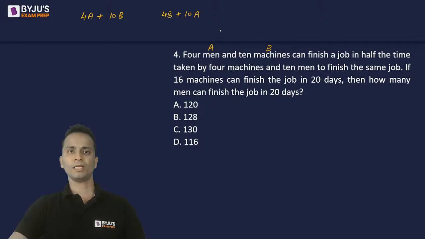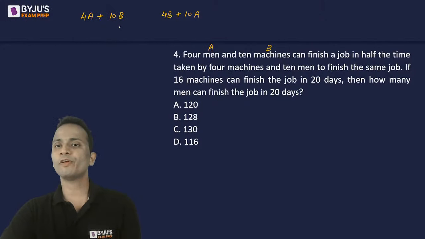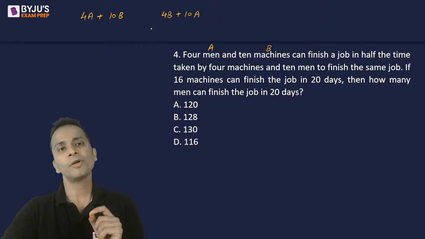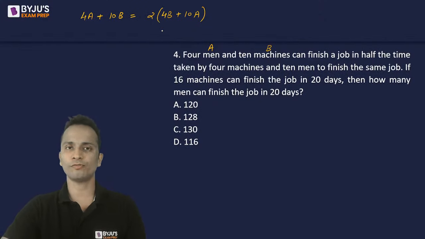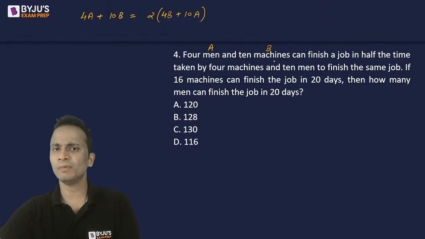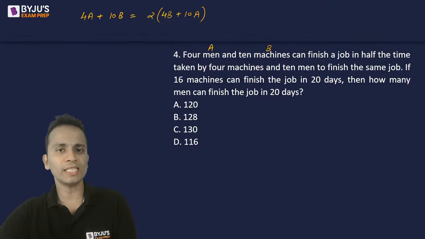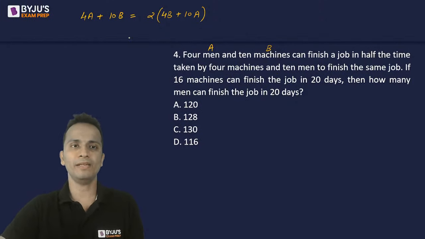Now, why could the first set of workers finish the job in half the time? Because their efficiency is twice that of the second set of workers. So four men and 10 machines can finish the job in half the time. That means their efficiency is twice as compared to four machines and 10 men. So this will be the equation.